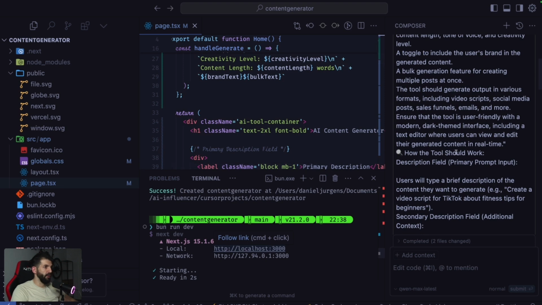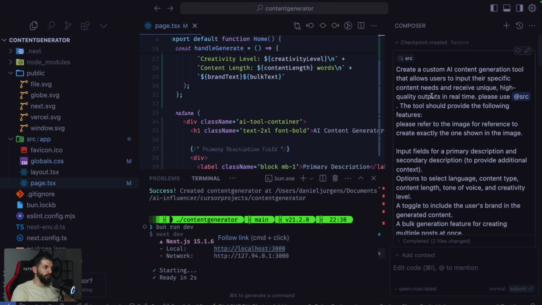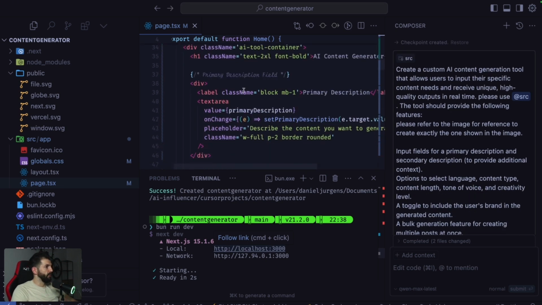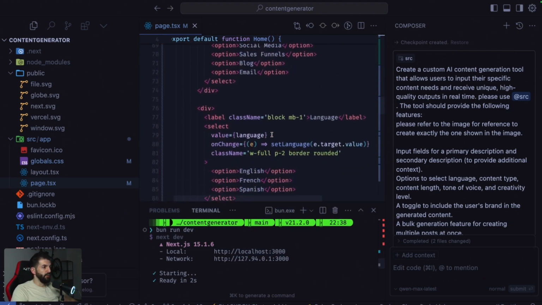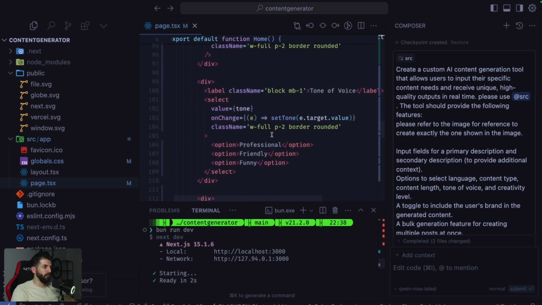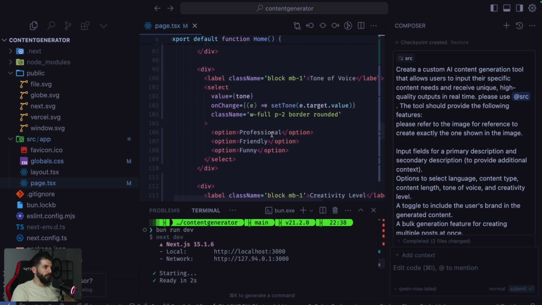but then I haven't really specified that it should use different files, right? The only thing I did was, okay, have a look at the source folder. You will find all of the necessary files. So I probably should have specified this further, but other than that, I mean, it's pretty decent, right? You could use it as a great starting point and iterate from there.